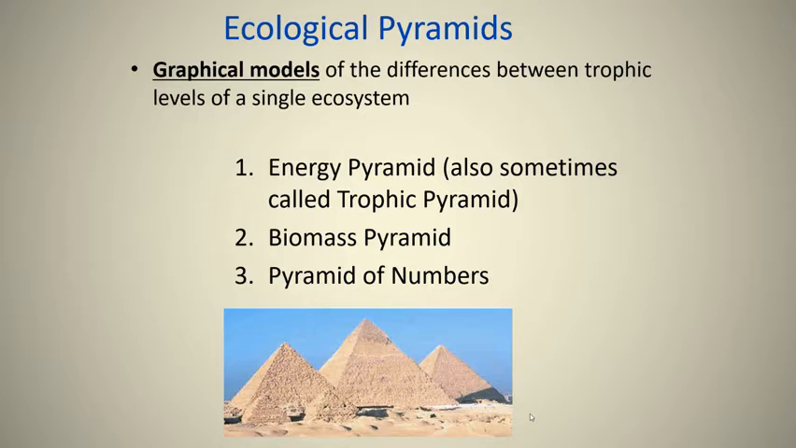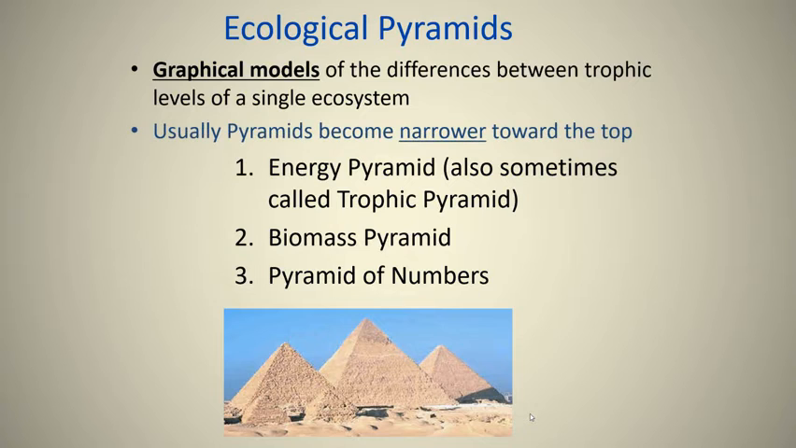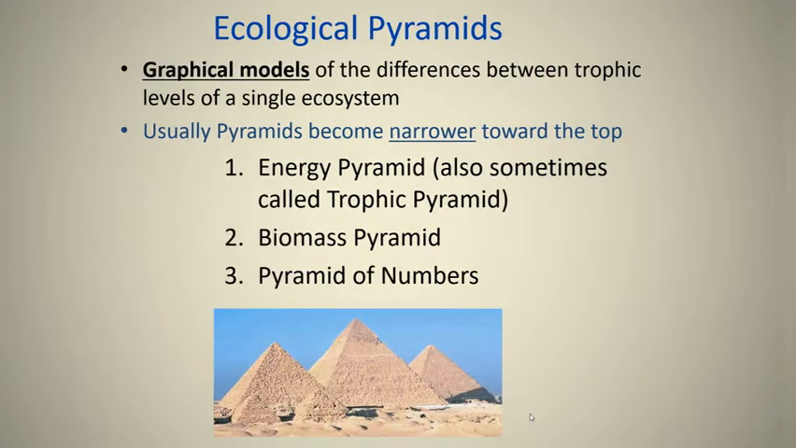We could consider these graphical models, right? That's why they are pyramids, because they're not just a chart of numbers. Usually pyramids become narrower to the top. That's why we call them ecological pyramids, but we're going to find in some cases there are inverted pyramids, and we're going to have to understand why that's happening.